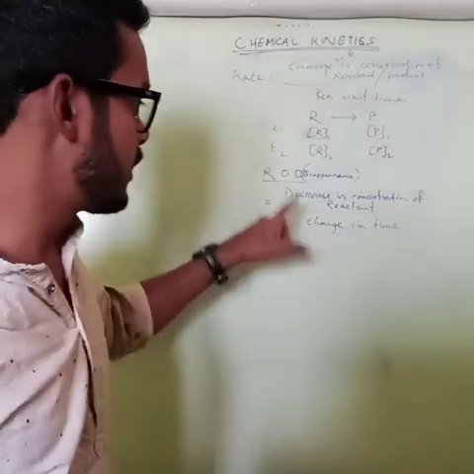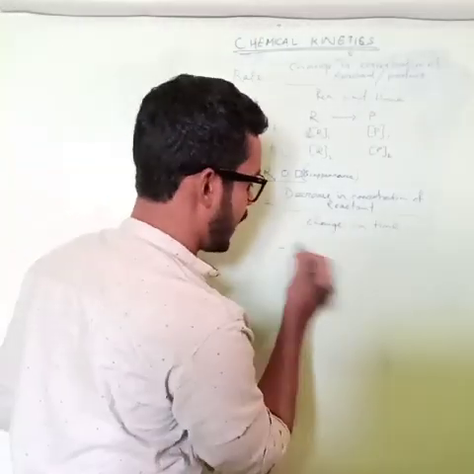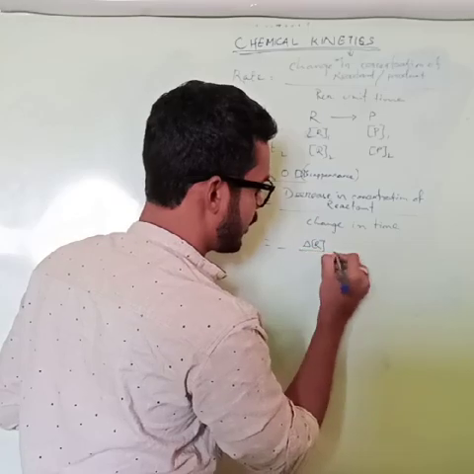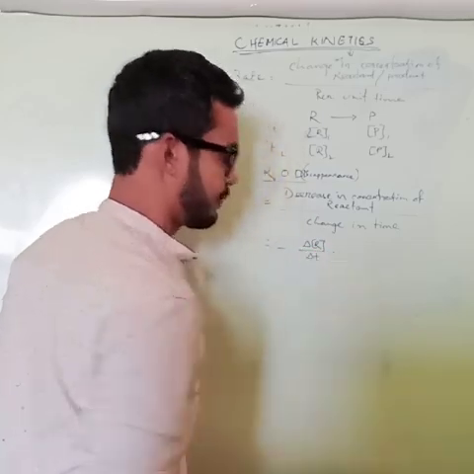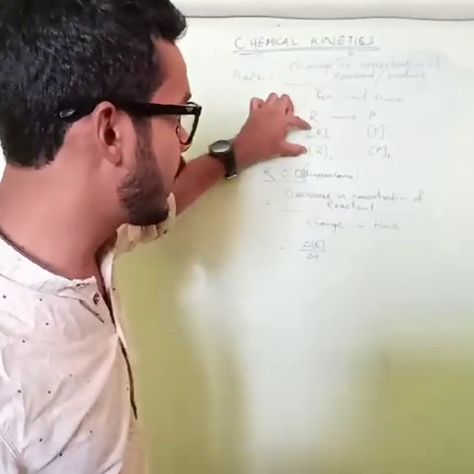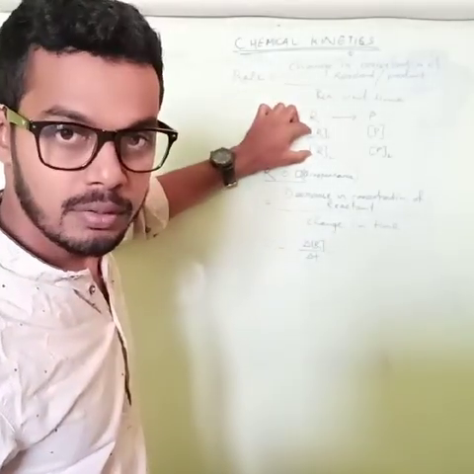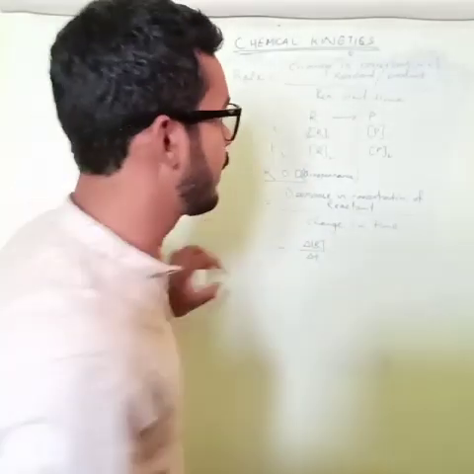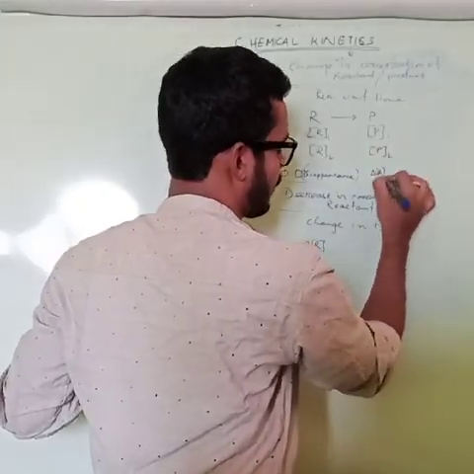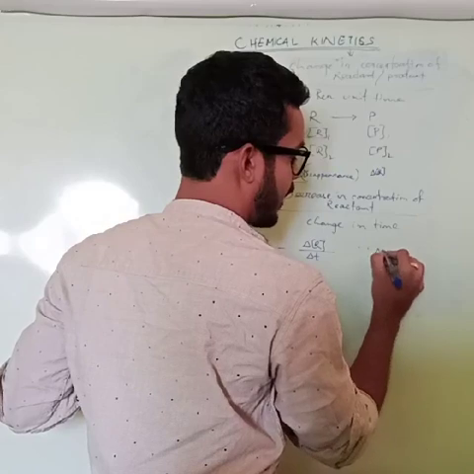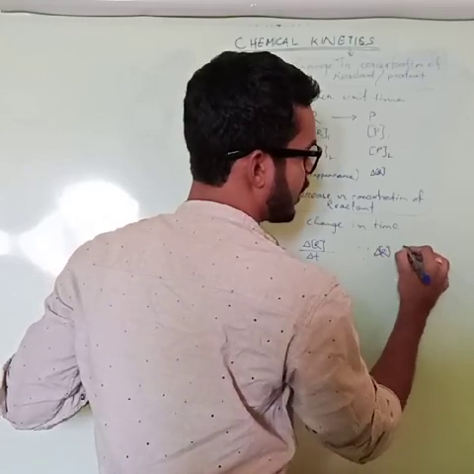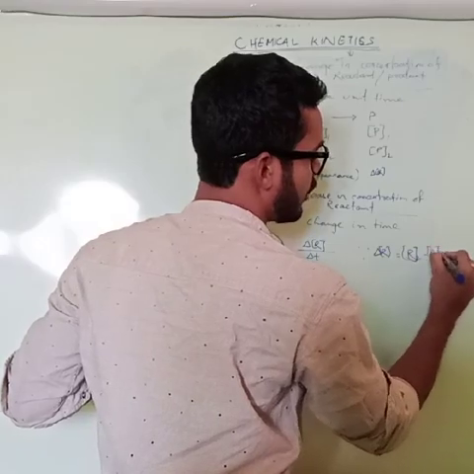So you can write it as minus del R concentration by del T. Where did I get this del R? Del R is nothing but the change in concentration of reactant, del R equals R2 concentration minus R1 concentration.